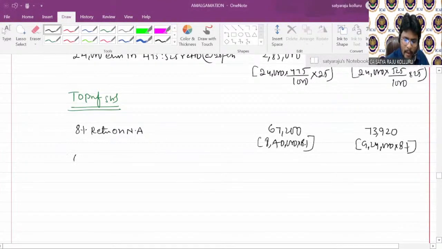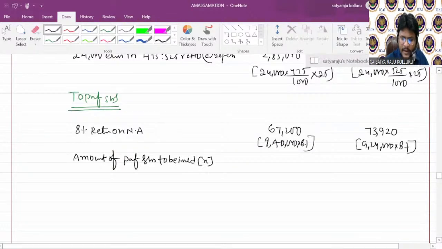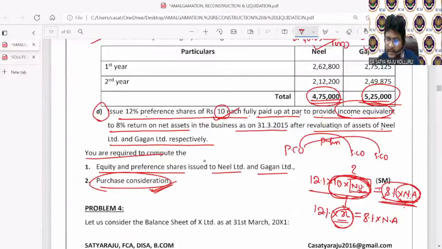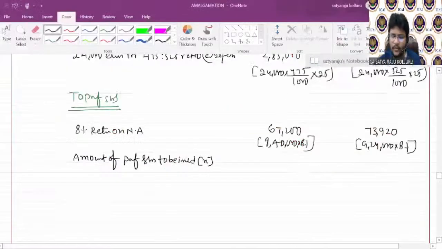Therefore, amount of preference shares to be issued is X. X is equal to, formula guys, 8% into net assets divided by 12%. You know already 8% into net assets is already there, which is 67,200.